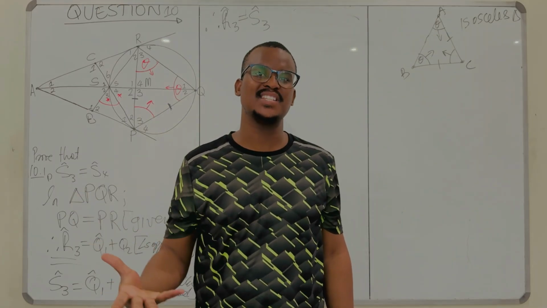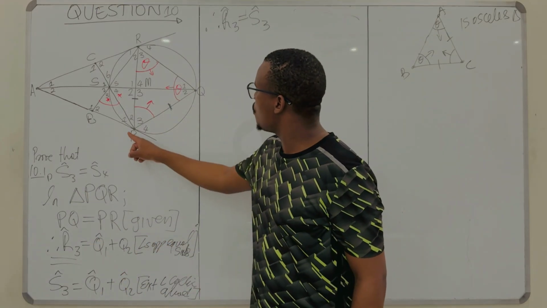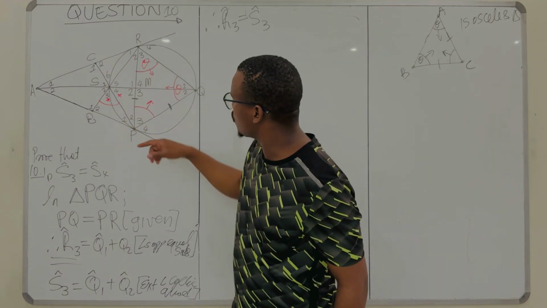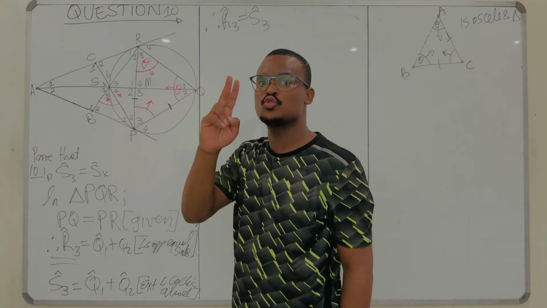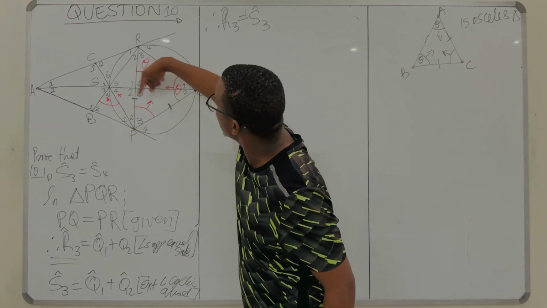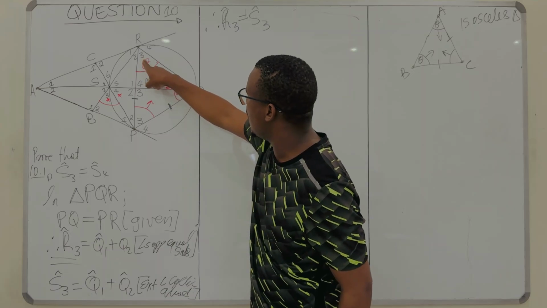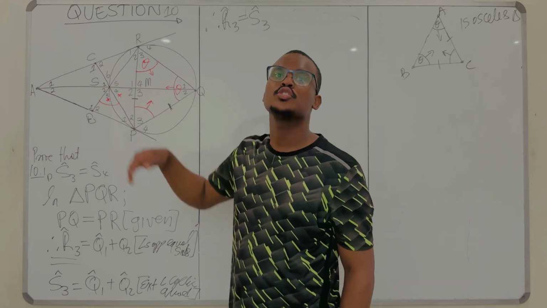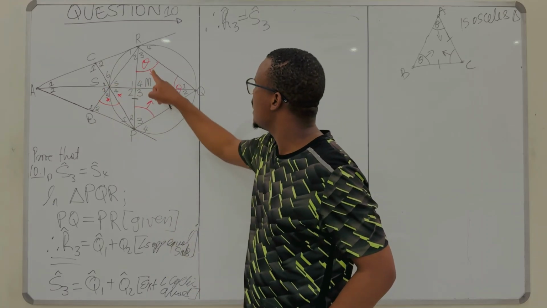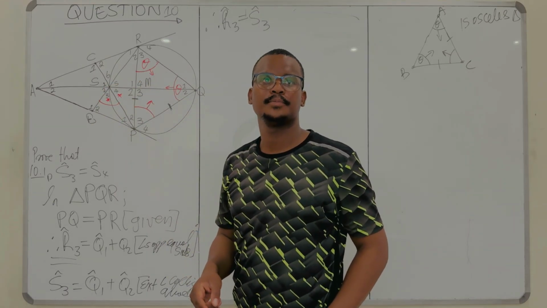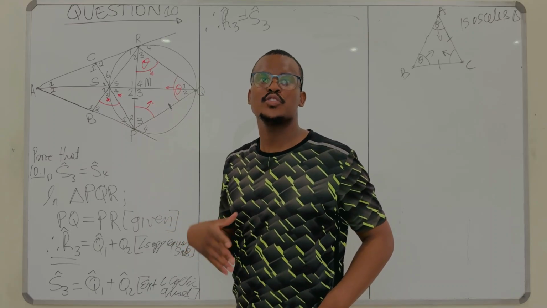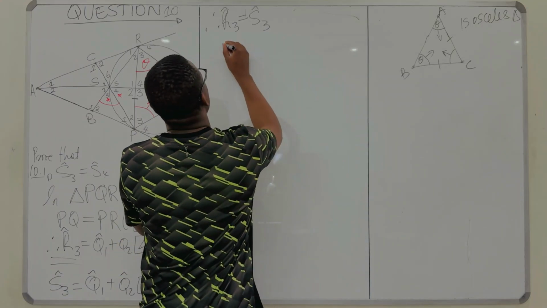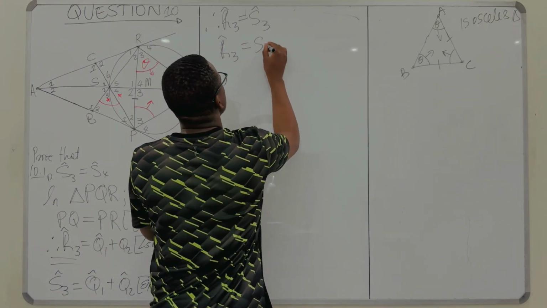Your PQ subtends this angle R3 and angle S4 on the other segment, because your PQ divides the circle into two parts, this small segment here and the bigger segment on the other side. So angles R3 and S4 are angles subtended on the other segment. And you know that angles in the same segment are equal, so R3 and S4 should also be equal, because those are angles subtended by the same chord. So, in that case, we say R3 is equal to S4.